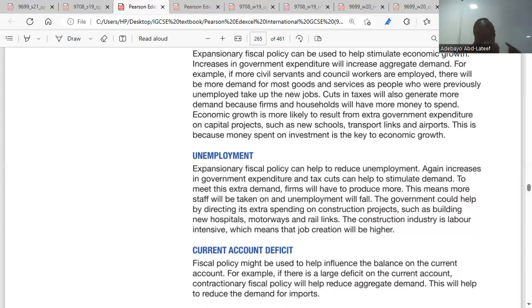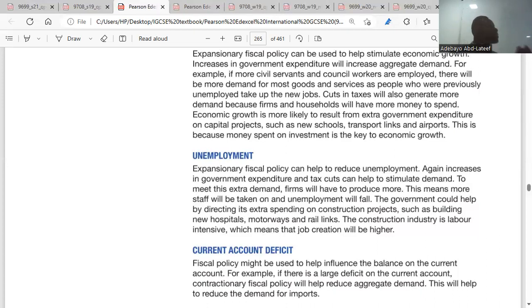If the employment rate increases in the economy, it increases the level of income, yes or no? Yeah. So if the level of income increases, what happens to aggregate demand? It will increase. And what happens? Inflation. So that's why there's an inverse relationship between unemployment and inflation.